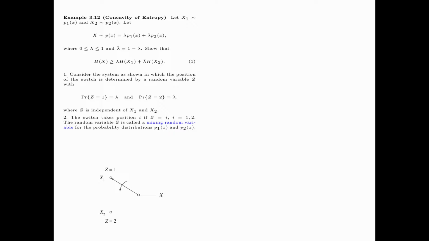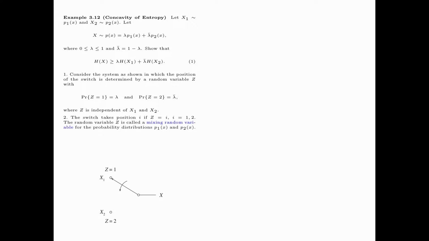Consider the system as shown, in which the position of the switch is determined by a random variable Z, with probability Z equals 1 equals lambda, and probability Z equals 2 equals lambda bar, where Z is independent of X1 and X2. Now in the system, the switch takes position i if Z is equal to i, that is, if Z is equal to 1, the switch is up, and when Z is equal to 2, the switch is down.